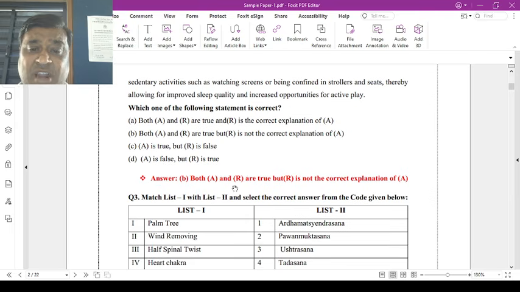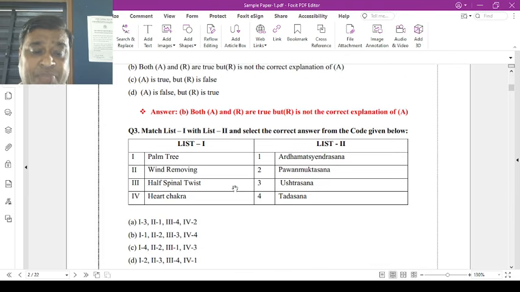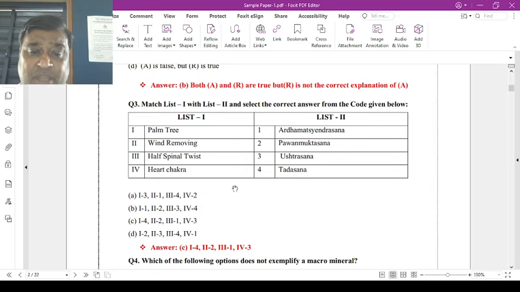A. Both assertion and reason are true, and the reason is the correct explanation of the assertion. B. Both assertion and reason are true, but the reason is not the correct explanation of the assertion. C. Assertion is true, but reason is false. D. Assertion is false, but reason is true. The correct answer is B. Both assertion and reason अपनी अपनी जगह सही हैं, but reason की explanation को assertion के साथ match up नहीं होता है.